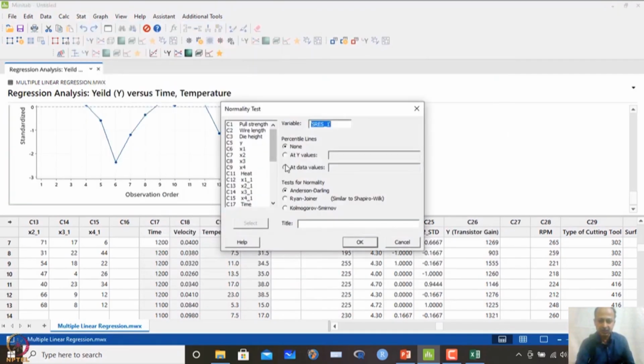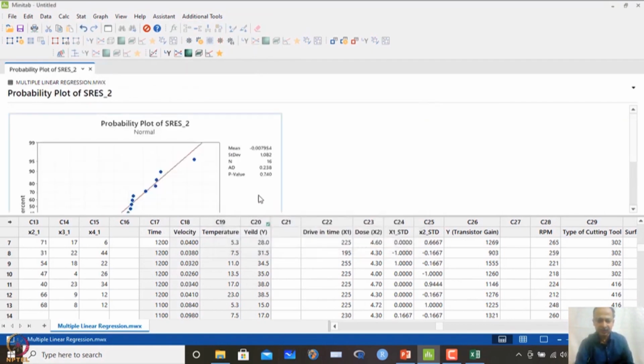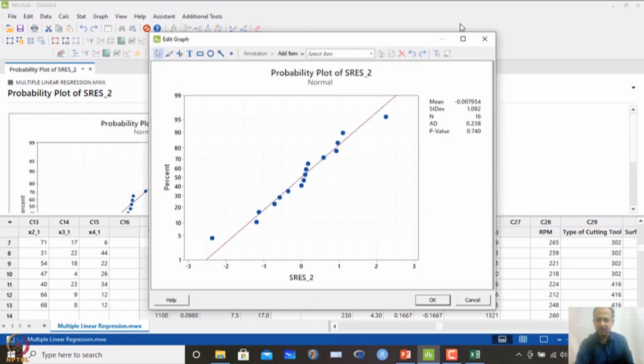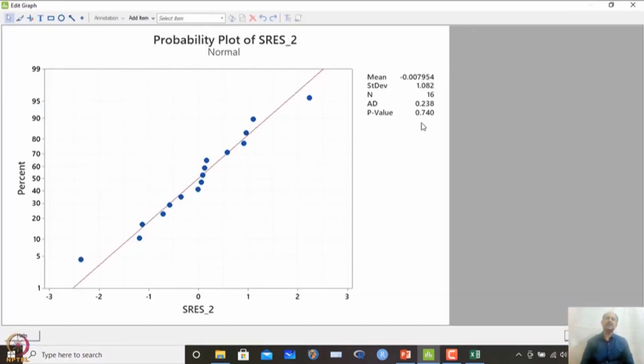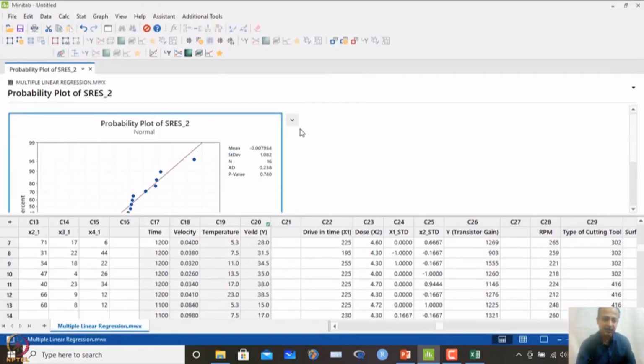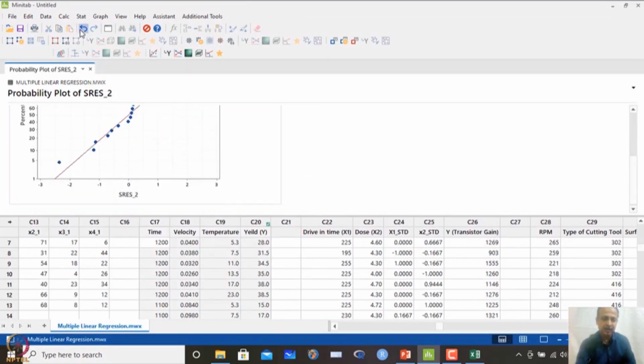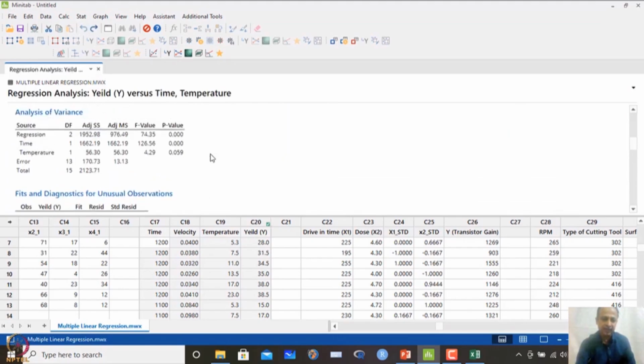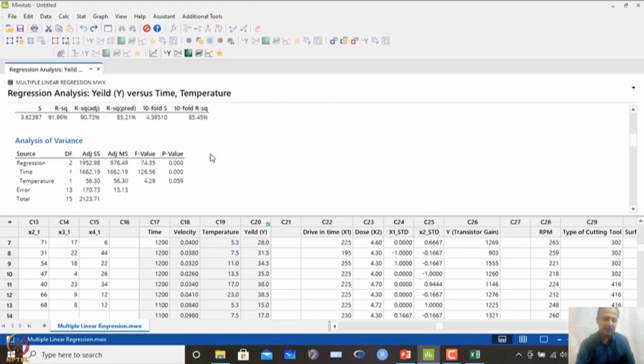We can just check this one, and the last column will be the residuals that we have to check. In this case it is coming out to be 0.7, which seems to be satisfactory. Okay. In this case you also have to think practically whether to retain the last variable or to remove it, but R square adjusted has improved from what was observed. So, R square adjusted has improved. If I consider only one variable, maybe R square adjusted will be low.